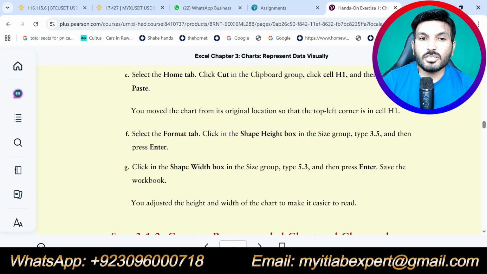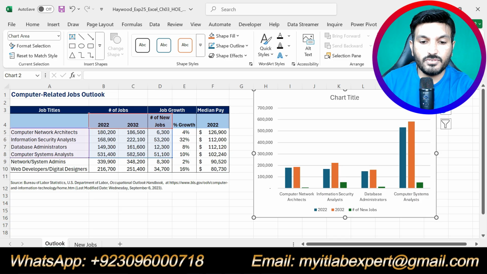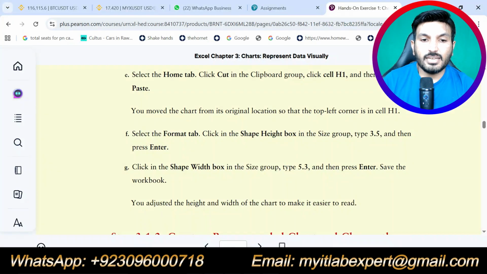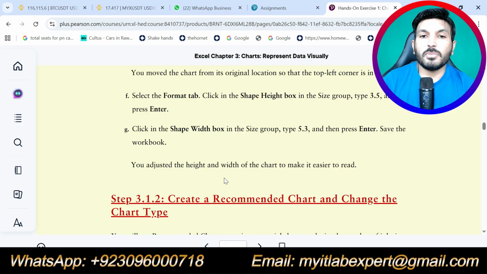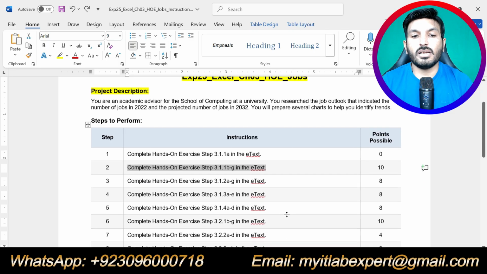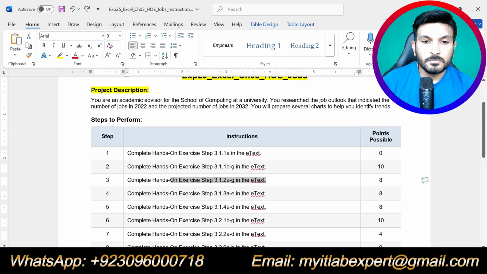Click in the shape width box and we are supposed to change the width to 5.3. So now change the width to 5.3. Okay, that is all about step number 2 part G. So we are done with step number 2 as well. So now let's do step number 3.